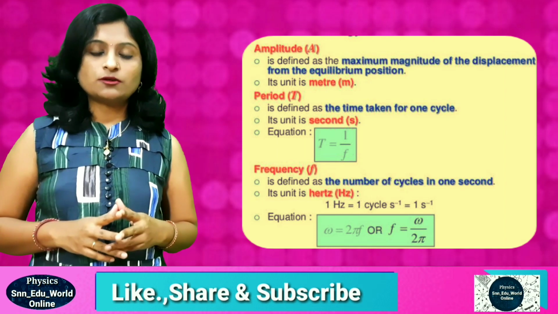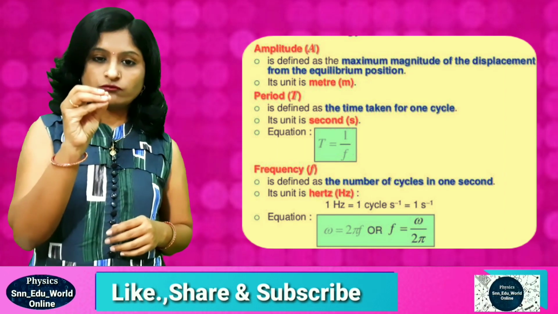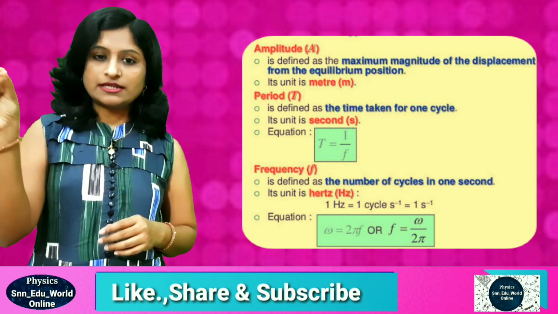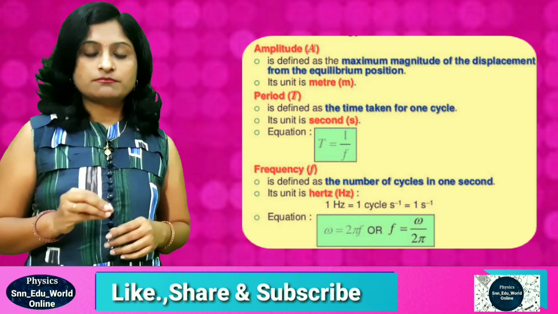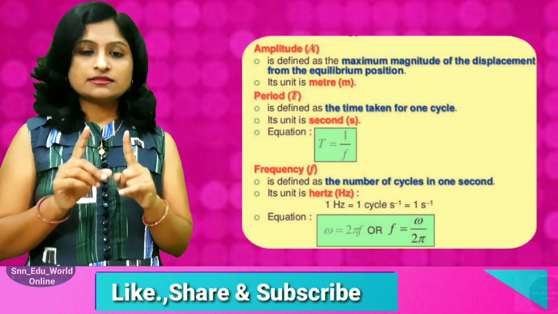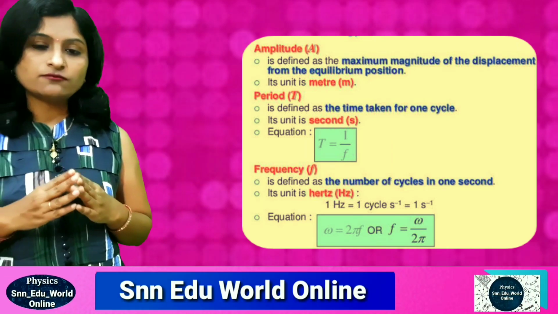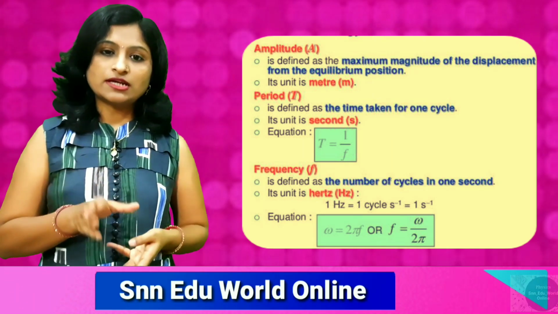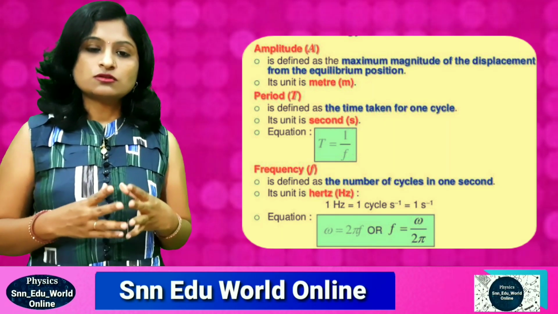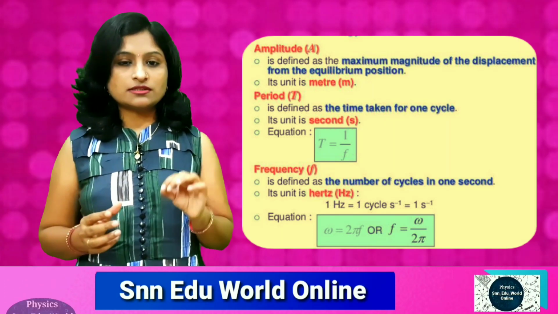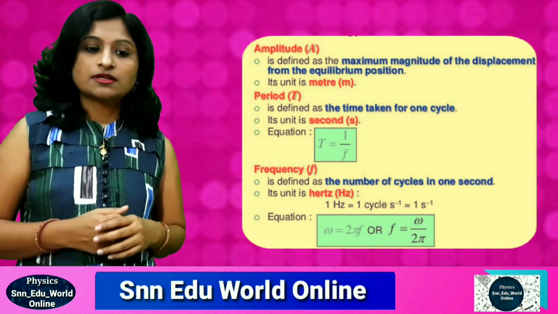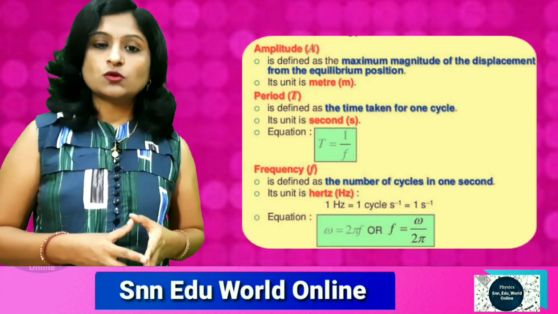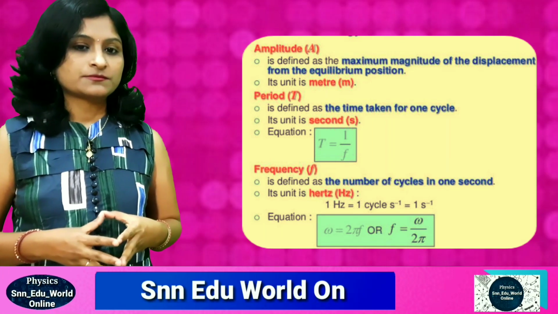If we consider a simple pendulum, when it moves from the mean, then to the extreme, then again the middle, the negative extreme, and then to the mean, that is one oscillation, starting from the middle, positive, negative, and again the middle. The time required for one such oscillation is called the time period. It is a time, so it is measured in seconds.